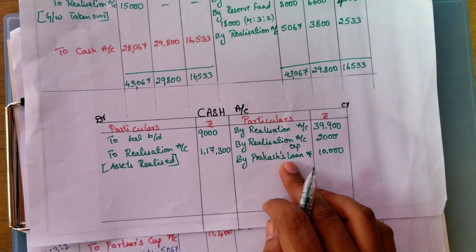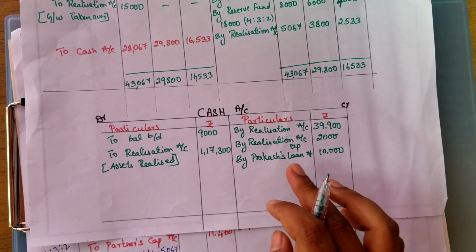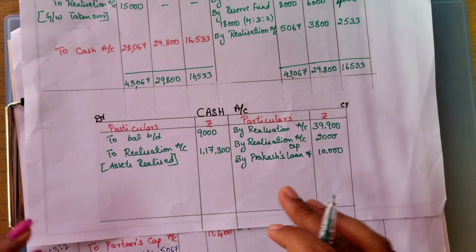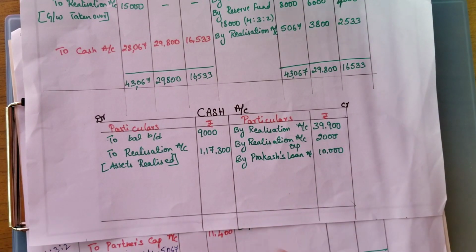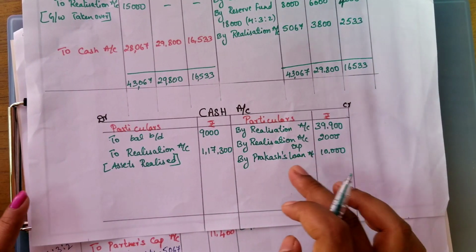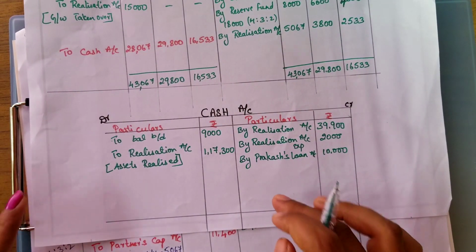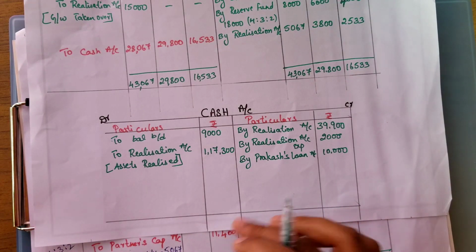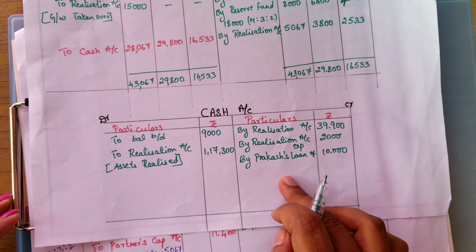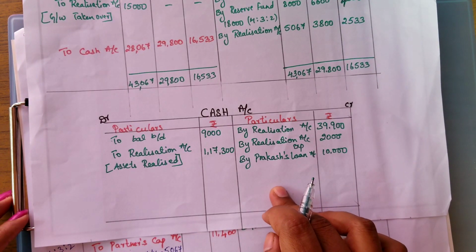So Prakash, if at all it was a third party loan means, then we would have taken this in the realization account. Since it is a loan given by the partner, it is an internal liability. So here we are going to show somehow we have to pay back for the Prakash, that will be paid at the end. So here we are going to show the loan which is given by the partner.